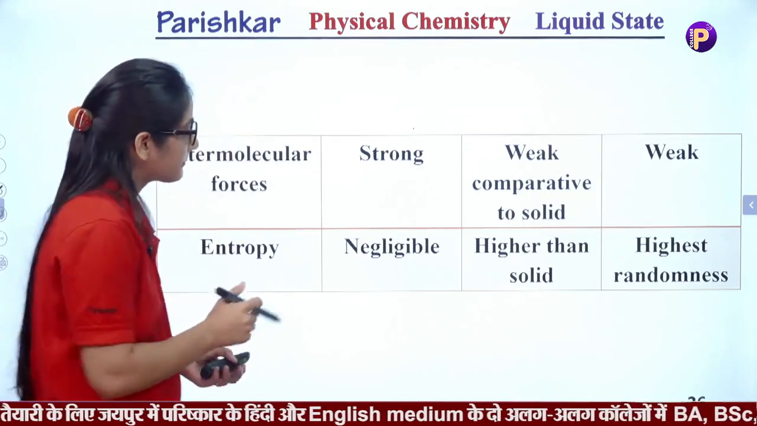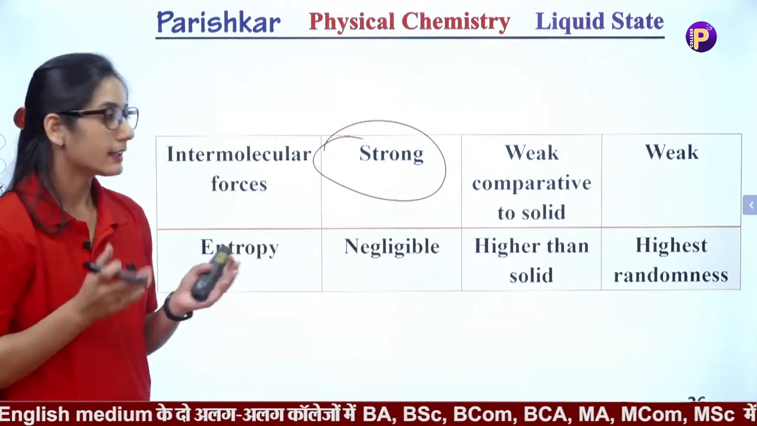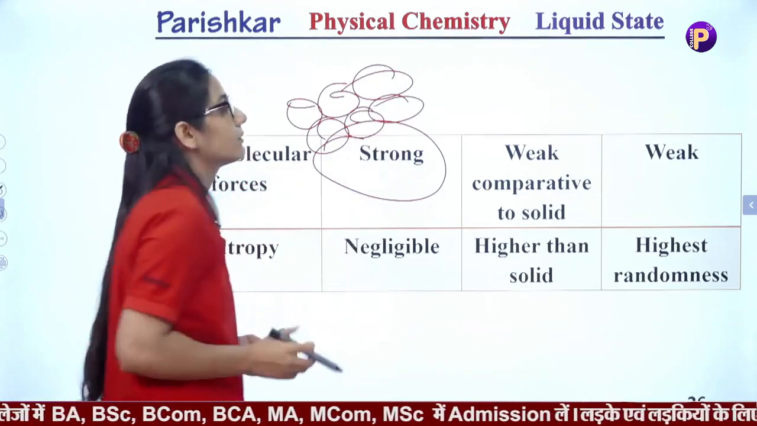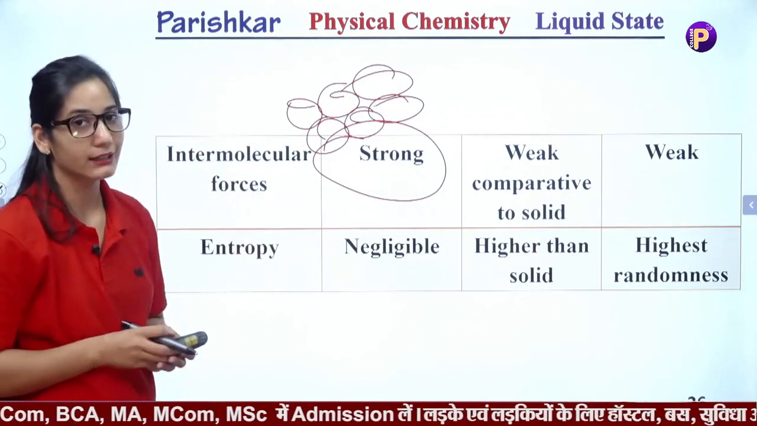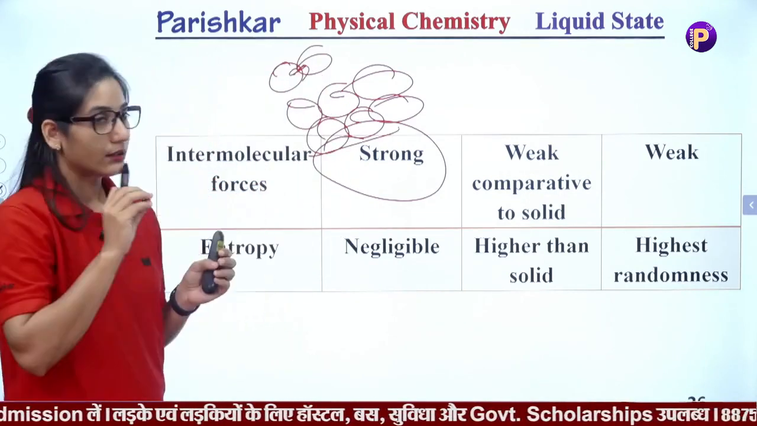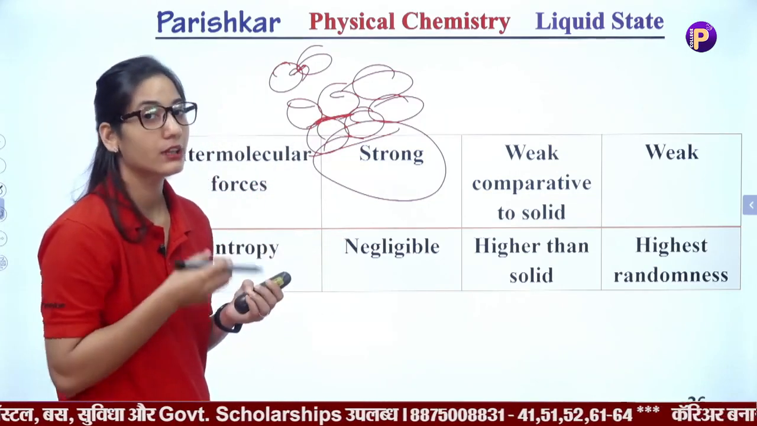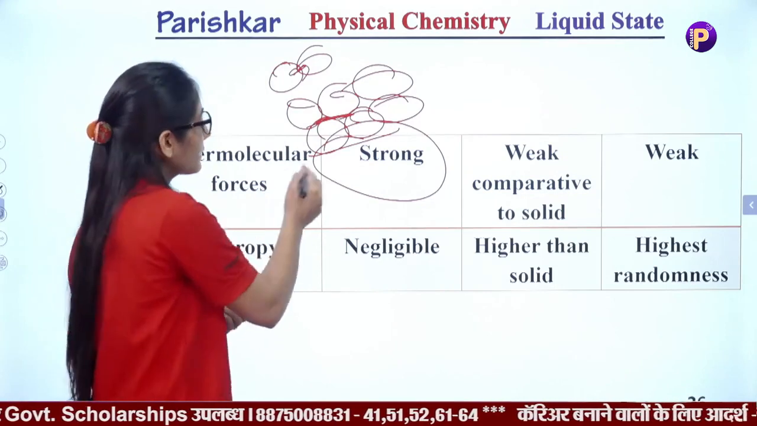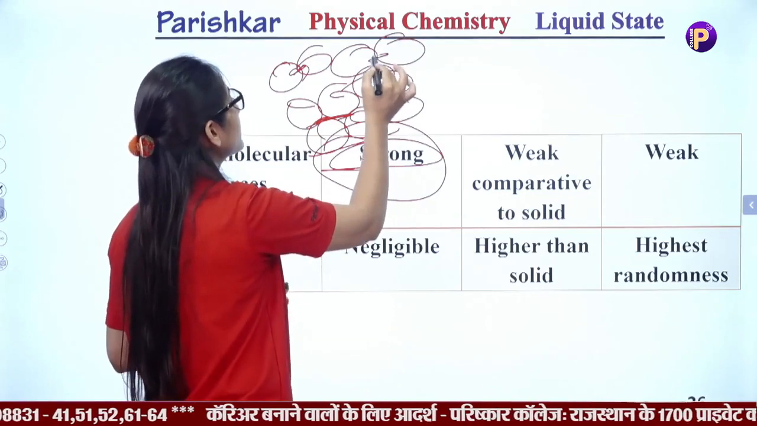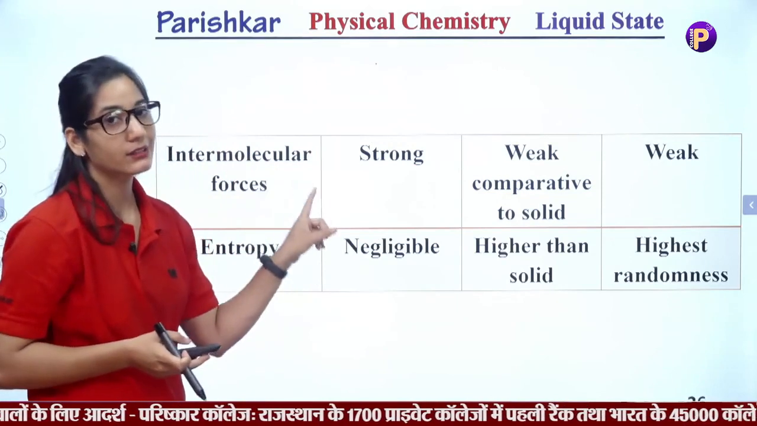In solids, the intermolecular forces are very strong. As we already discussed, the particles of solids have a very compact, regular arrangement. It means they hold each other very strongly. Substances in the solid state have a definite shape. Why? Because they have strong intermolecular forces. The particles of solids hold each other with very strong interactions. That's why they form a fixed shape.